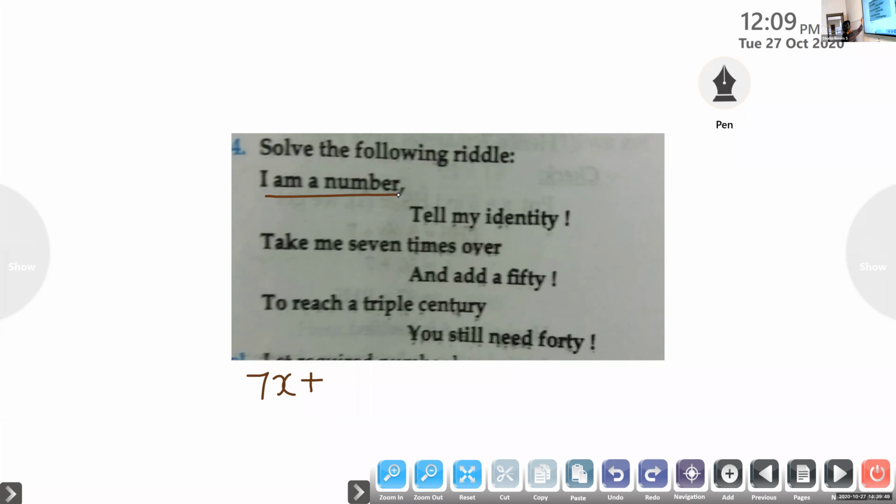I am a number. So let the number be x. Take me 7 times over. So 7x. 7 times over and add a 50 to it. We added 50. 7x plus 50. To reach a triple century. What is triple century? 300. To reach 300, you still need a 40. So we add 40 also. Then only we will reach 300. Okay. 7x plus 50 plus 40 is equal to 300. Now find out the answer.